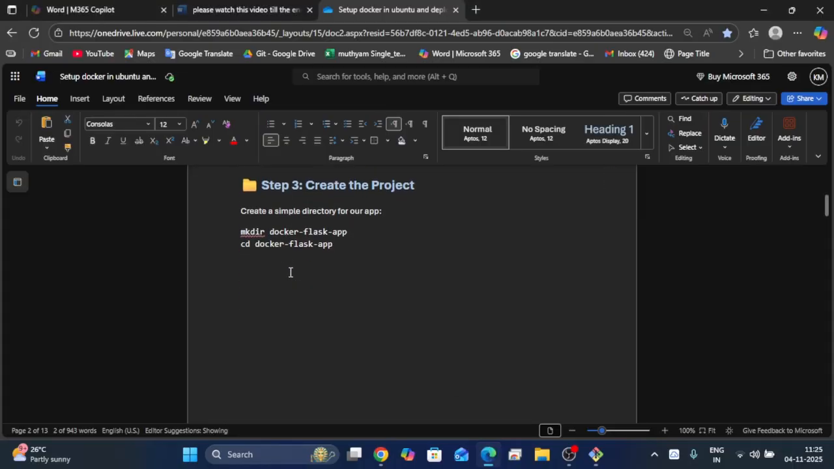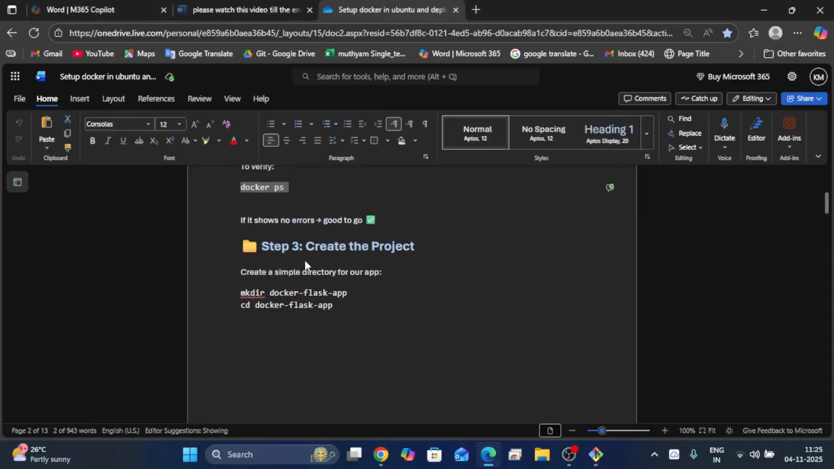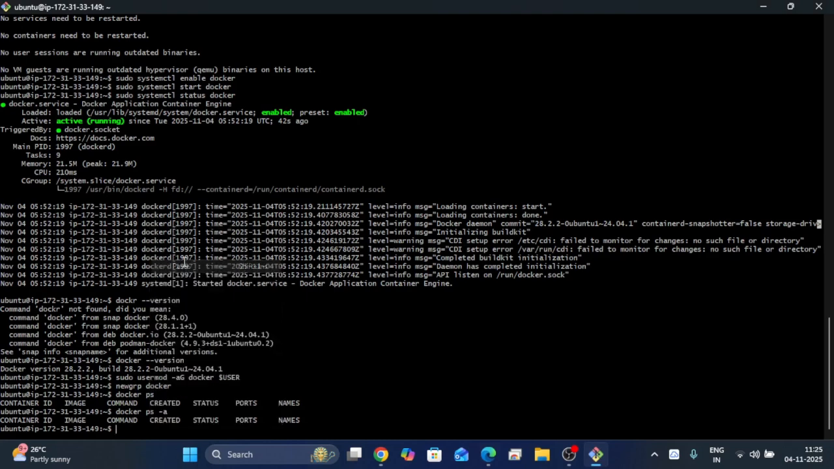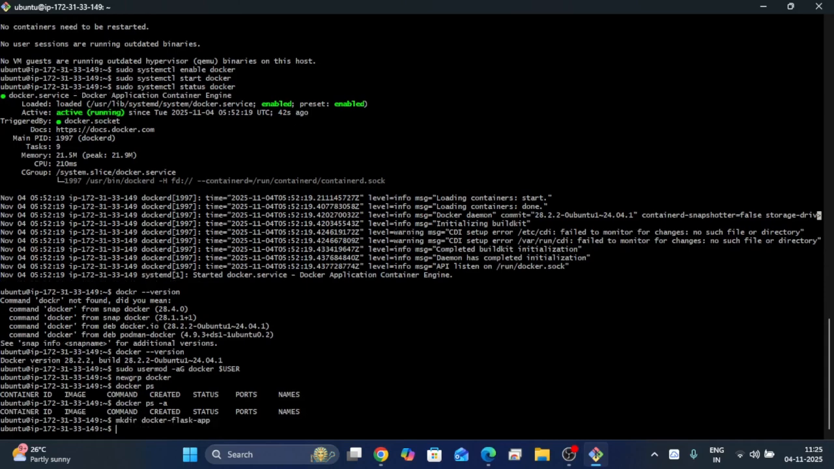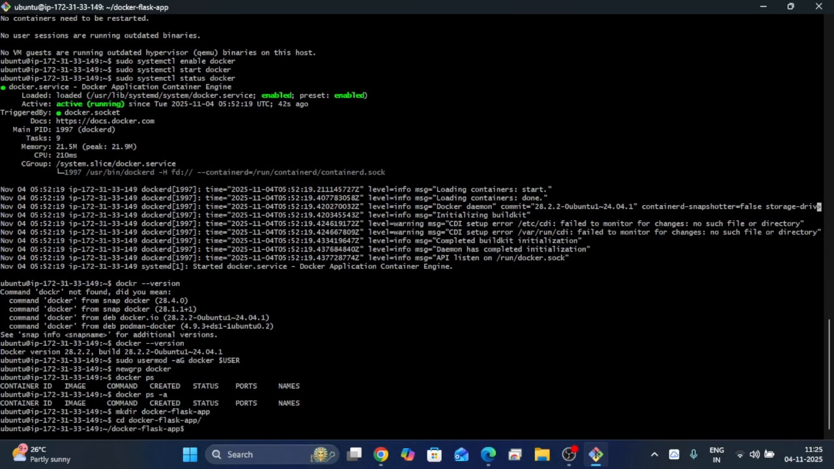Next, create the project. We have to create one simple directory for our app. So run this command, mkdir docker-flask-app. What I'm doing here is creating one directory called docker flask app. Flask app is a Python sample application. cd into the directory.